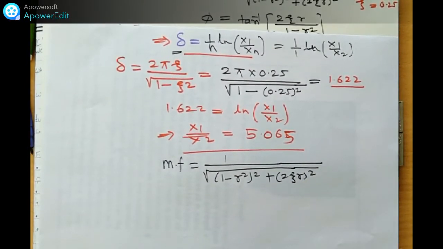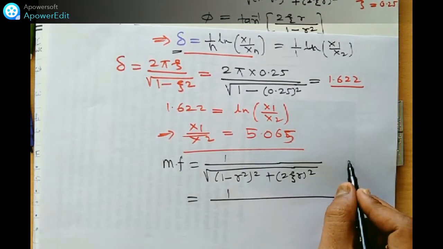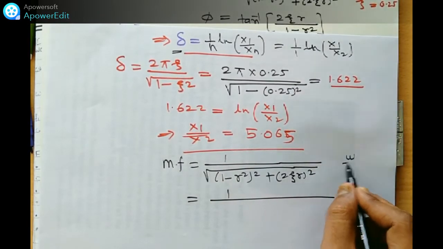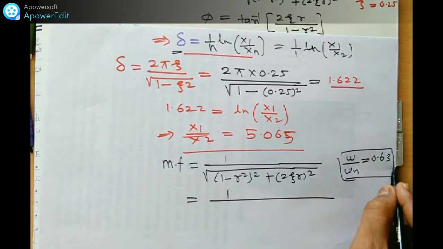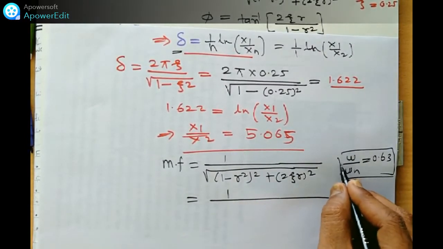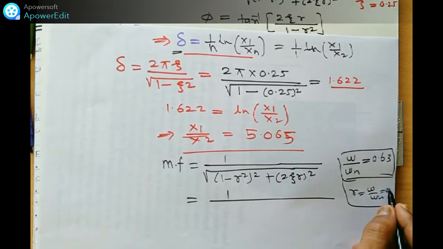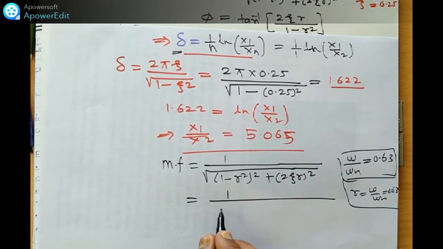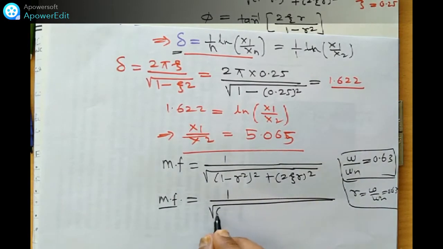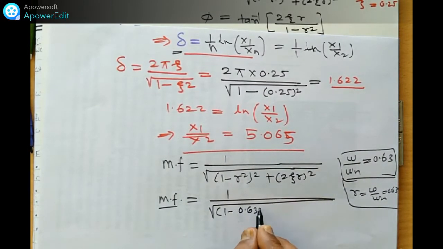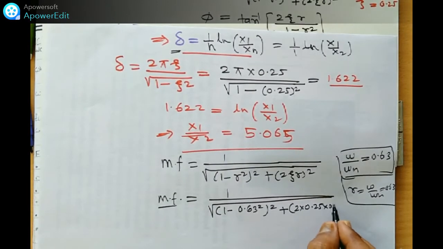This r is omega by omega n, which is 0.63, given in the numerical. Putting the values, we get the MF, magnification factor: 1 minus 0.63 square, bracket square, plus 2 into 0.25 into 0.63, bracket square.